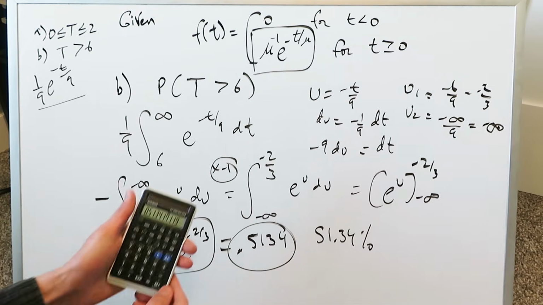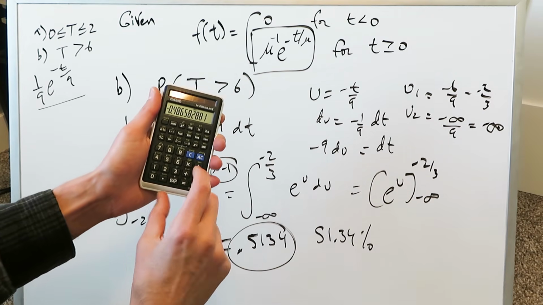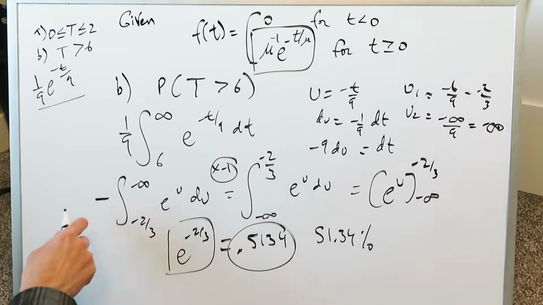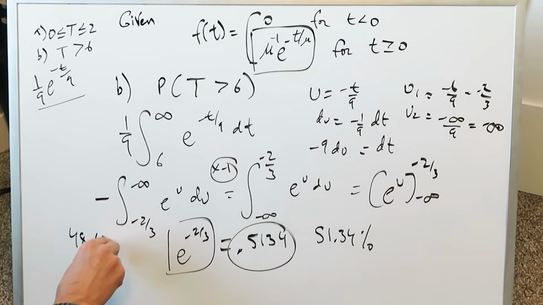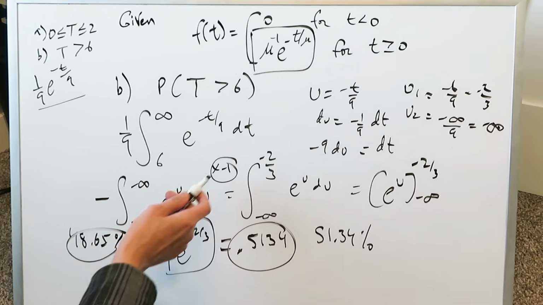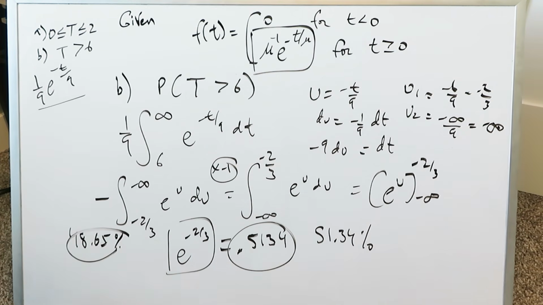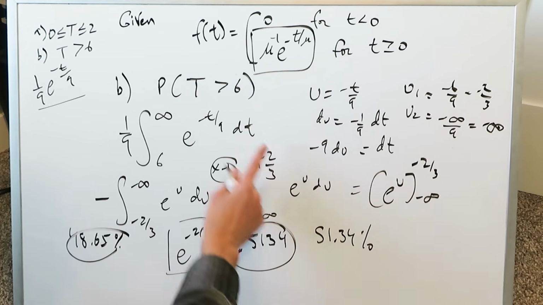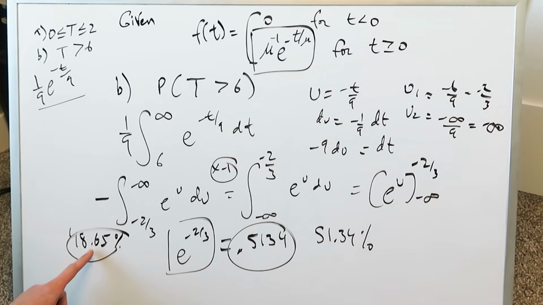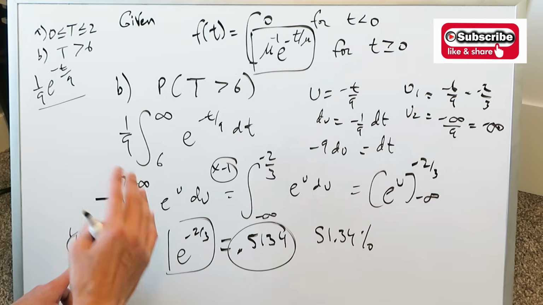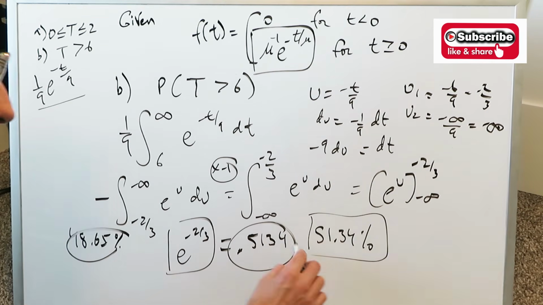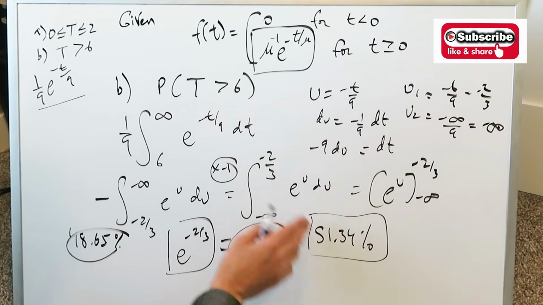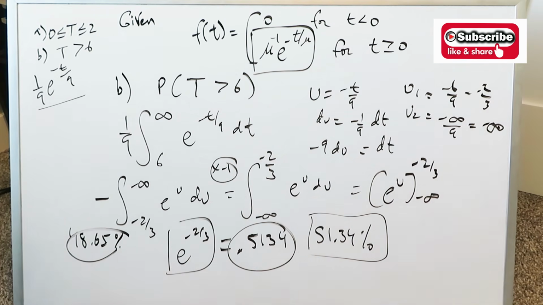But if you take this and you subtract it from 1, we're looking here at 48.65. The other end of the story is 48.65%, where you will not wait 6 minutes, you wait less than 6 minutes. Anyhow, if I phone at this number, 51.34% of the times I'll wait more than 6 minutes, but 48.65% of the times I'll wait less than 6 minutes. But the probability is more that you will wait 6 minutes or more. Remember, you could be waiting hours, but definitely it's 6 minutes or higher, and that's the probability that we've determined.